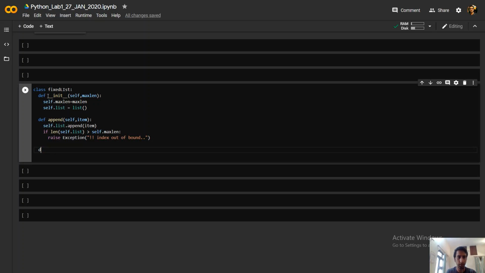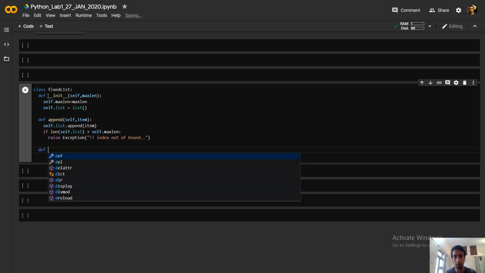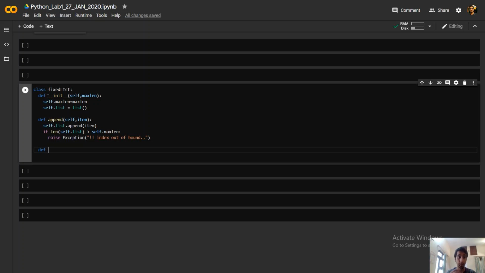Another method, you can add any number of methods. There are a lot of methods over the list, so you have to add everything here manually. Anything that operates on a simple list, you can add here, but you cannot call methods directly on the list here. So you have to define a method over it. Just as I have defined append, I have to similarly define insert, length, everything that is implemented over a list, right?